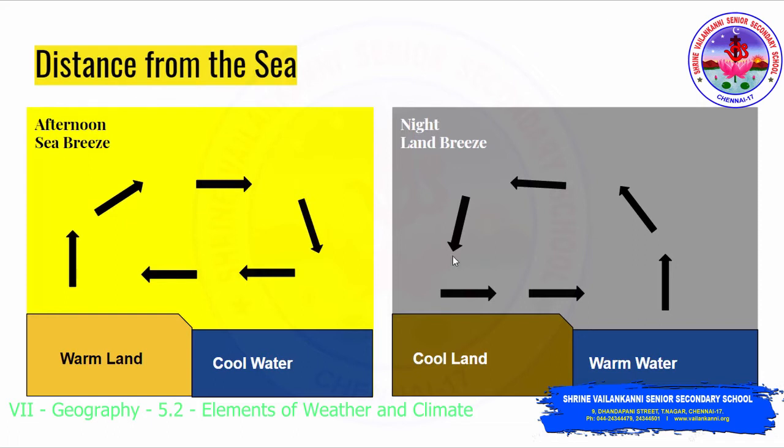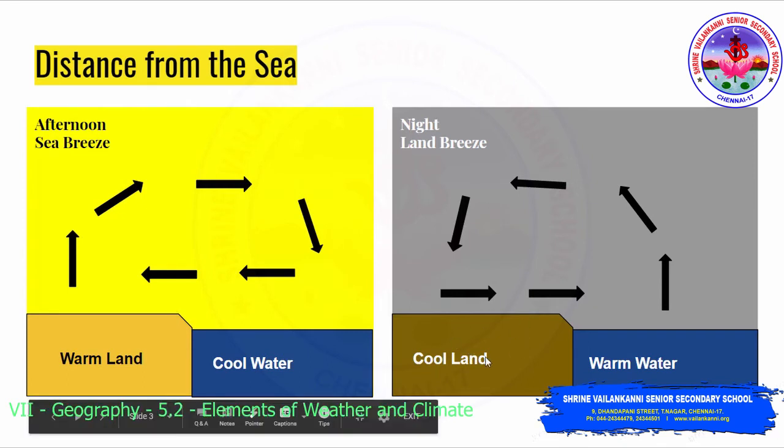During the daytime, when the coastal area is heated up, winds from the sea, that is the sea breeze, cool it. During the night time, when the coastal area cools down, the ocean is still warm, so the warm air from the ocean warms the cool land.